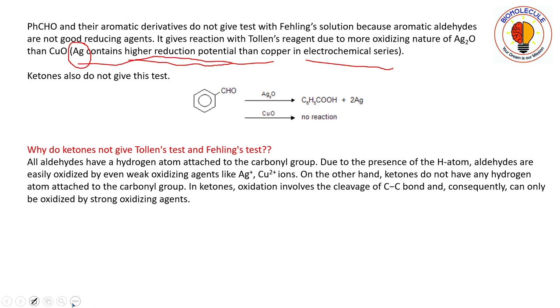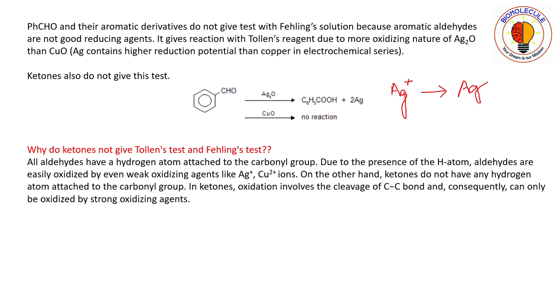Okay, so since copper has a less tendency, means less reduction potential, it has a lesser tendency to be reduced. Okay, you are following what I am telling? That silver 1, it will be reduced to silver, and copper 2, it will be reduced to copper 1.